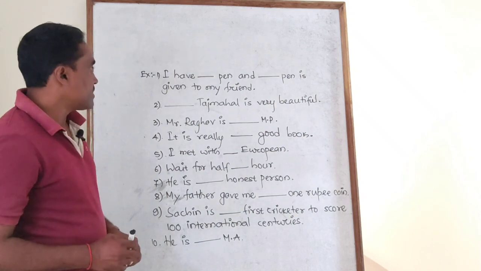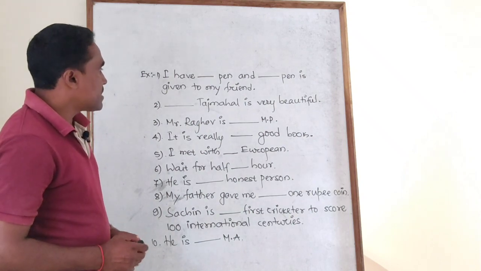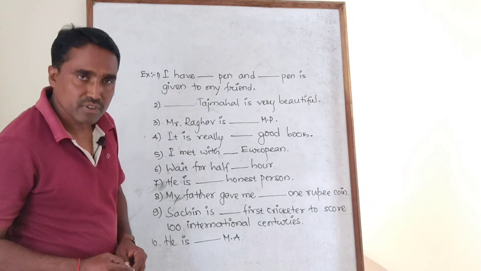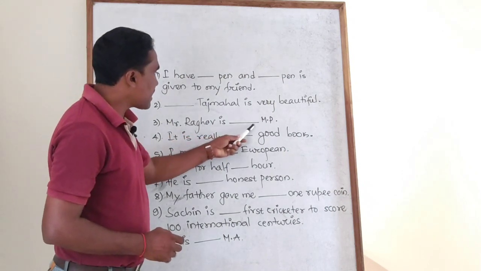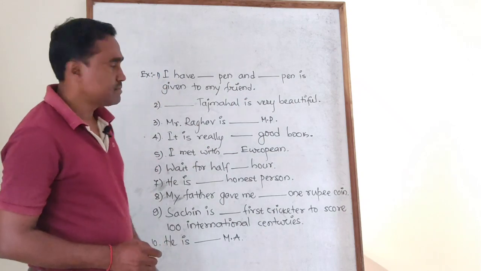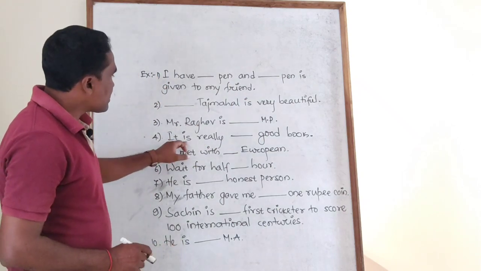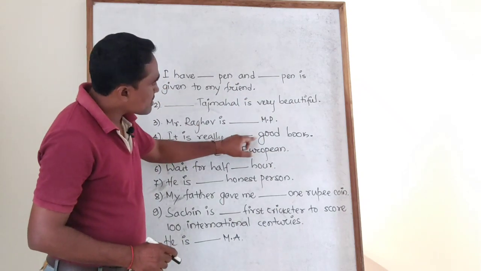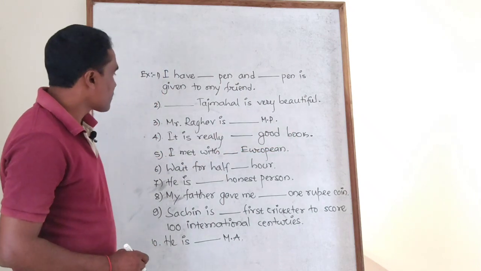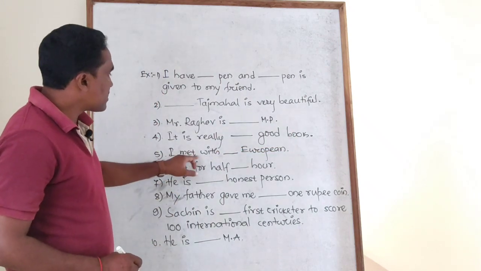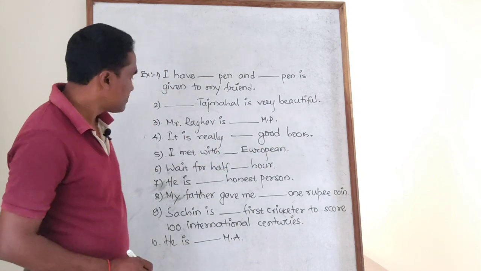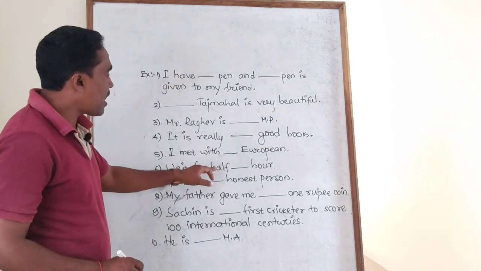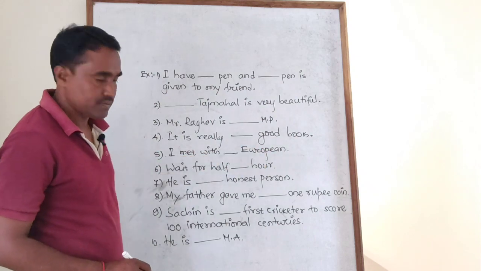Second example, dash Taj Mahal is very beautiful. Third one, Mr. Raghav is dash MP. Fourth one, it is really dash good book. Fifth one, I met with dash European. Wait for half dash hour.